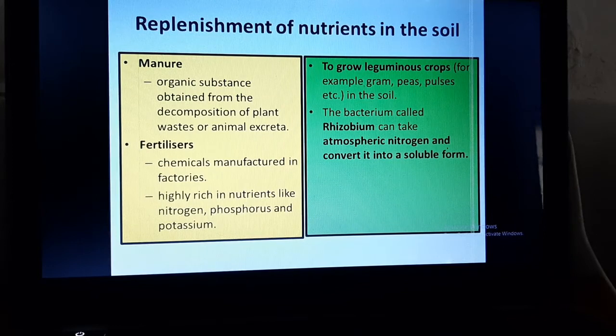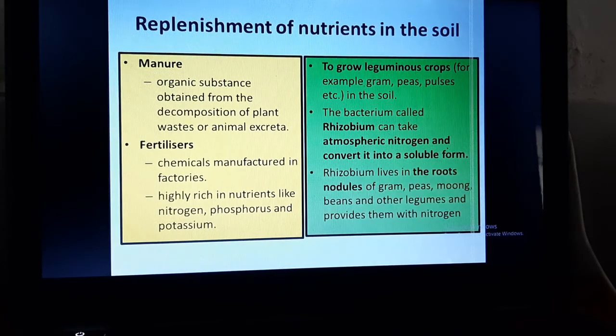This rhizobium takes atmospheric nitrogen and converts it into soluble form. It lives in the root nodules of gram, peas, moongs, beans and other legumes and provides them with nitrogen. This way, rhizobium bacteria is enriching the soil and providing the plant with the nutrient called nitrogen.